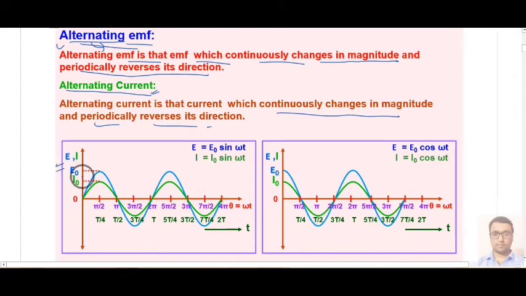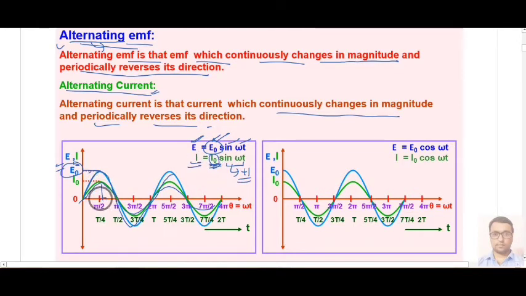Here it is shown by a graph that your voltage is given by this curve, that is E naught sin omega t, and similarly your current is also shown by a sine curve. This E is given in the form of sin theta or sin omega t. Here this E naught is the maximum value of EMF that is possible, so it is denoted by E naught on your graph. And similarly this I naught is the maximum possible value of current, because sin theta can have its maximum value of plus 1. That's why current will get its maximum value I naught.